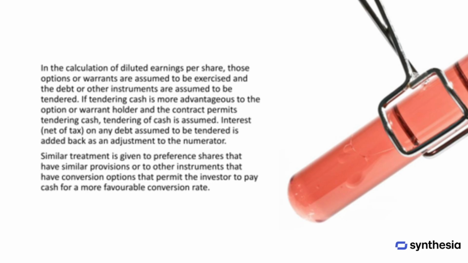When calculating diluted earnings per share, these types of options or warrants are assumed to be exercised, and the related debt or other instruments are assumed to be tendered. However, if the contract also allows payment in cash, and using cash would be more advantageous for the option or warrant holder, then we assume cash is tendered instead. In this case, any interest on the debt that is assumed to be tendered, net of tax, is added back as an adjustment to the numerator of the EPS calculation. A similar approach is applied to preference shares with the same kind of provisions, or to other financial instruments that include conversion options allowing the investor to pay cash in exchange for a more favorable conversion rate.